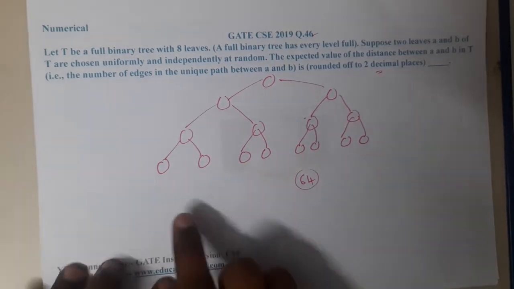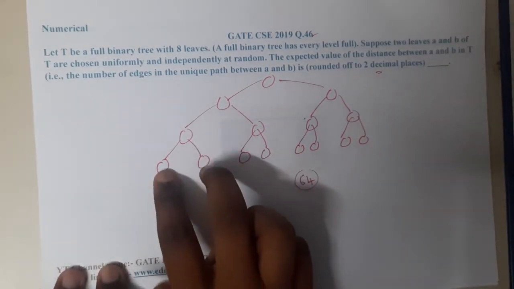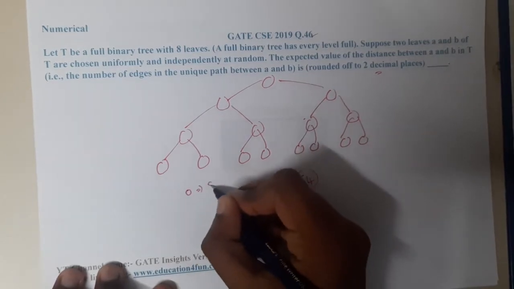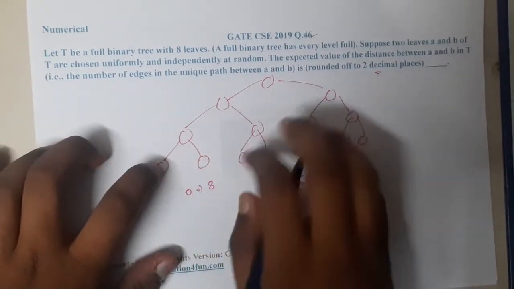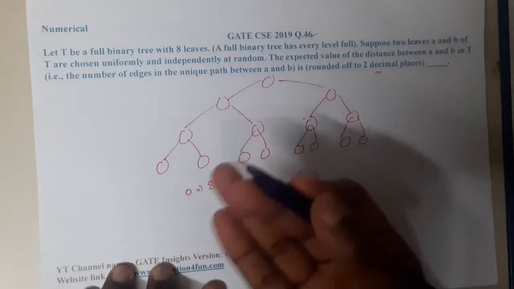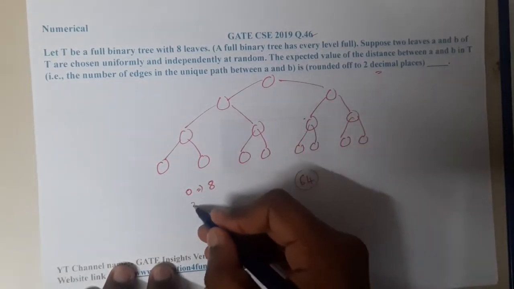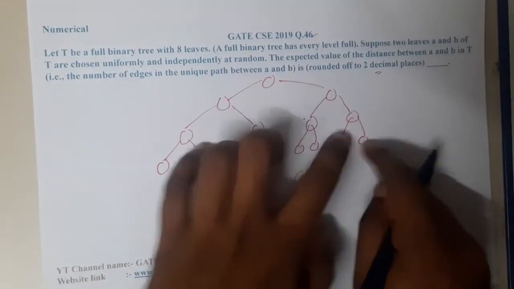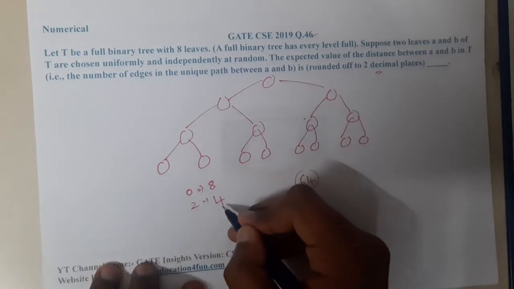Let us check how many times the distance will be 0. For distance 0, how many times is it there? For 8 times. Itself, in 8 cases it is 0. How many times is it 1? 1 is not possible, right? So how can it be 1? 2 is possible. In how many cases? 1, 2, 3 and 4. In 4 cases the distance between them is 2.